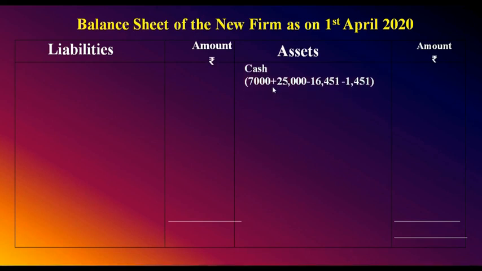Look here, cash account ಅನ್ನು ಸೆಪರೇಟ್ ಆಗಿ ಮಾಡಿದರೆ ಬಹಳ ಒಳ್ಳೆಯದು. ಅದಿಲ್ಲದೆ ಇದ್ದರೆ ಈ ರೀತಿಯಾಗಿ ಅಡ್ಜಸ್ಟ್ ಮಾಡಬೇಕು. Opening balance of cash, how much? 7,000 plus Shiva brought 25,000, and withdrawn cash 16,451 withdrawn by Gauri and 1,451 withdrawn by Ganesh. Deduct that, how much comes? 14,098 is the closing balance of cash in hand.